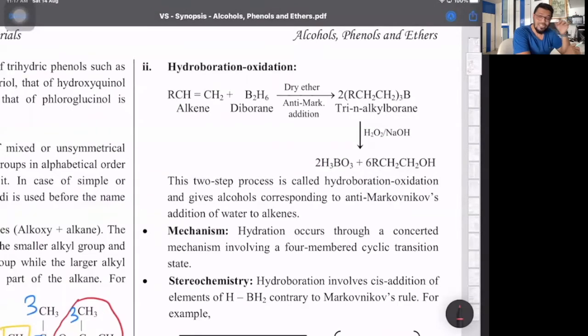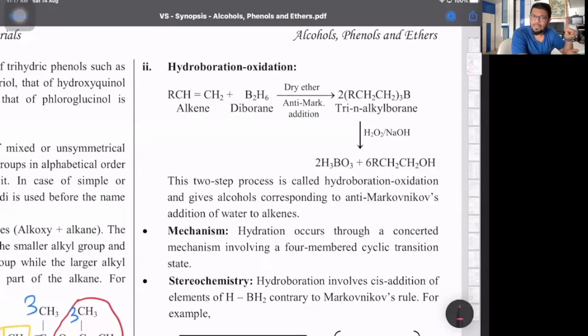Next we have hydroboration oxidation. This is a regioselective addition. Here what you do is very simple. To alkenes you add water according to anti-Markovnikov's rule. So basically you will get primary alcohols. Over there for hydration, you were getting 2 degree and 3 degree alcohols as per Markovnikov's addition. Here mainly we will get primary alcohols.